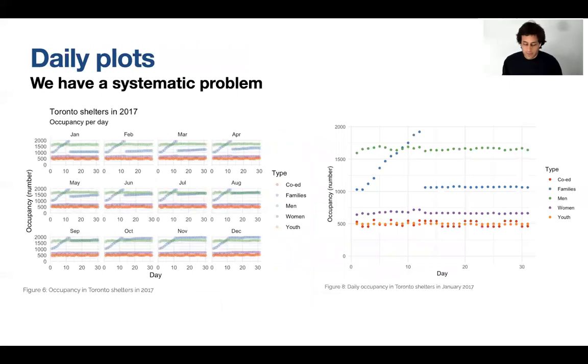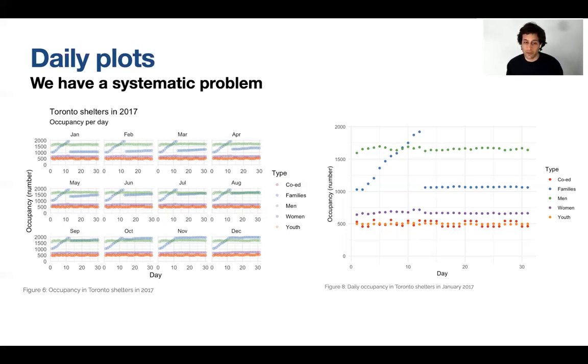Let's focus on 2017, because that was where we saw the biggest issue, and we're going to facet by month. If you look at the left graph, you can see immediately what the issue is. On the x-axis, I've put the day of the month. If it's February, we're going to have up to 28; the maximum is going to be 31. On the y-axis, we've got occupancy number, and we can see that we've got some weird results for the first 12 days of the month.